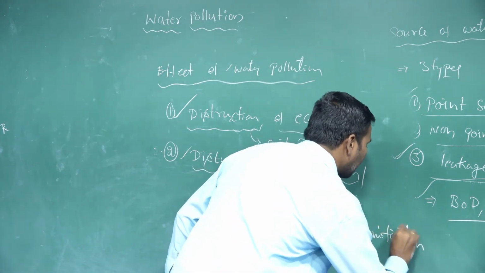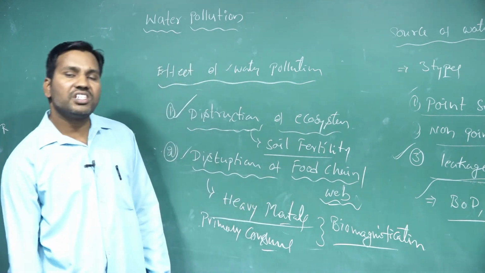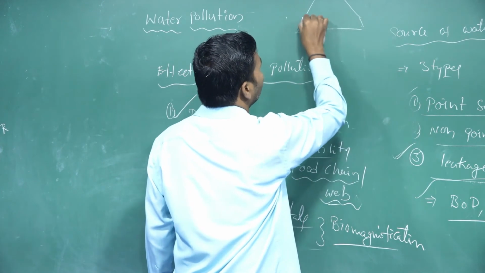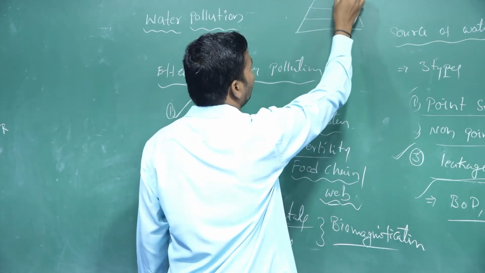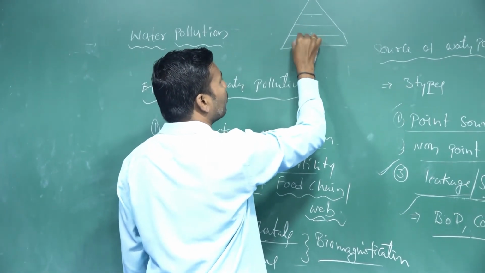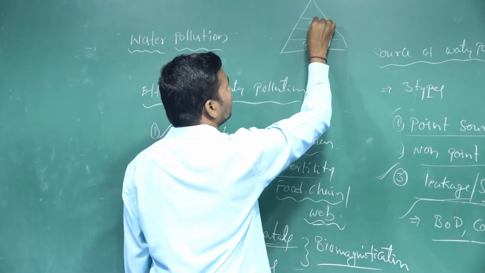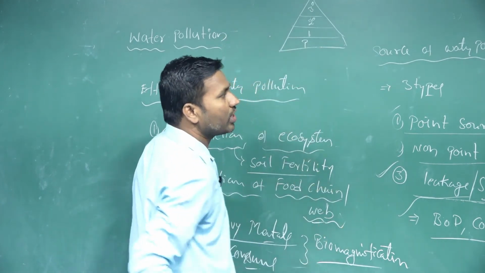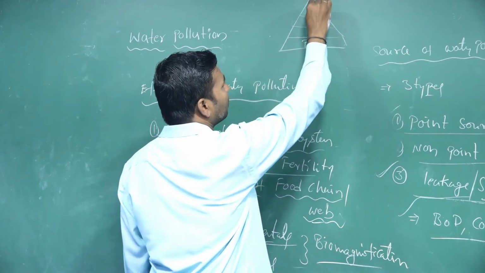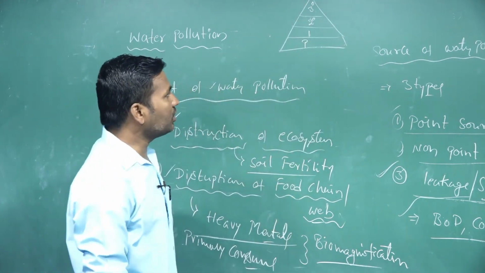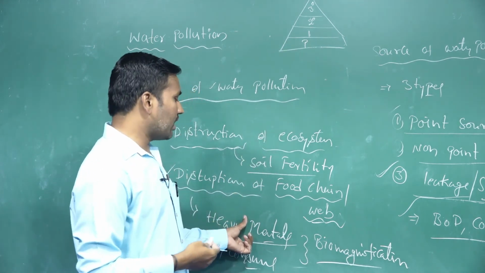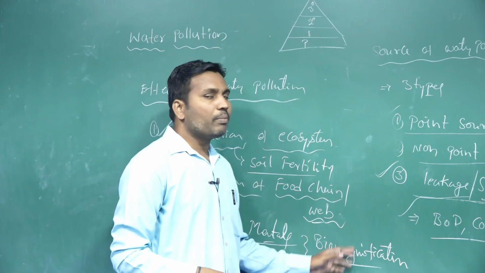So, biomagnification is nothing but, in an ecosystem, we take producers, primary consumers, secondary consumers, and tertiary consumers. From the first level to the second level to the third level, these heavy metals keep increasing in the trophic levels or the ecosystem levels. That process is called biomagnification.